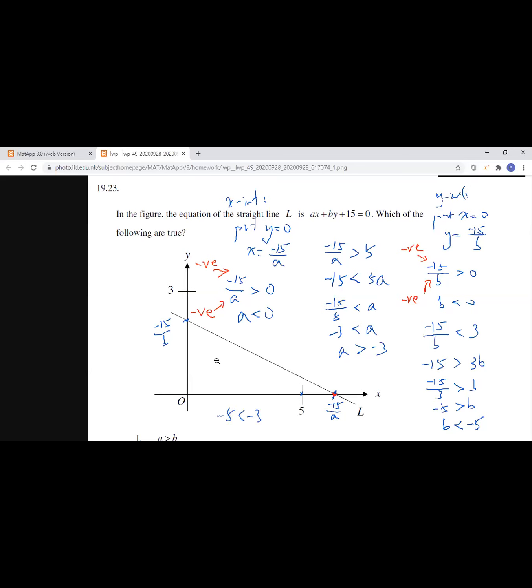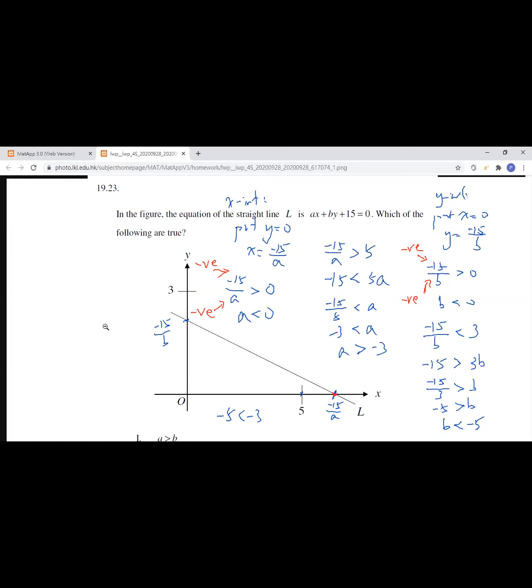right? Okay, maybe I write here. So I'm going to check whether statement 1 is correct. We know that negative 5 is less than negative 3, right? But we know that B is less than negative 5 and A is larger than negative 3, which means that it is like this.